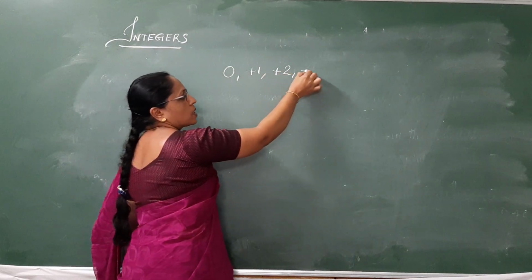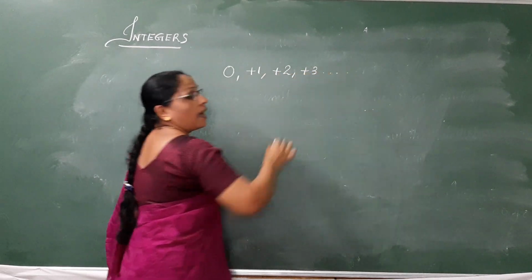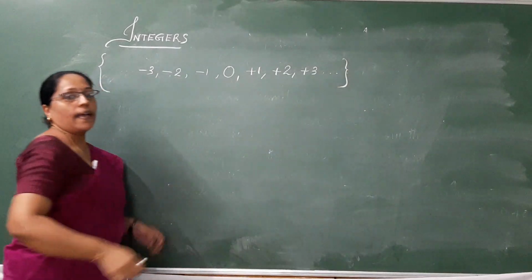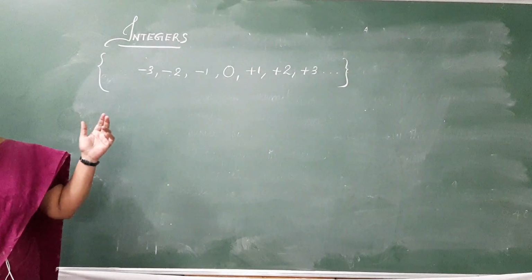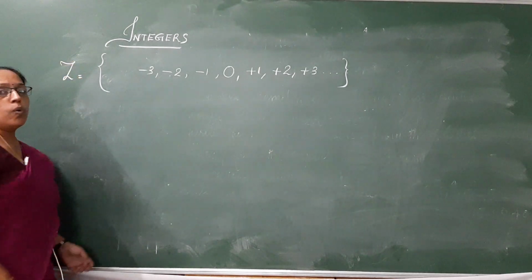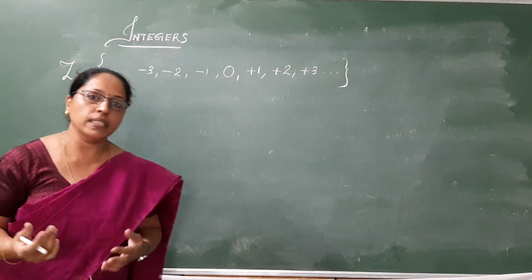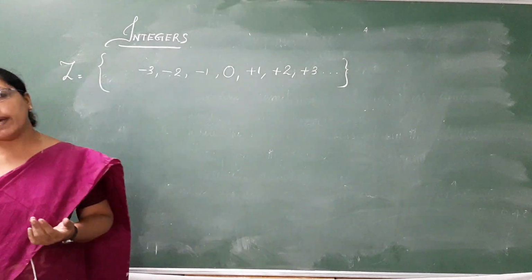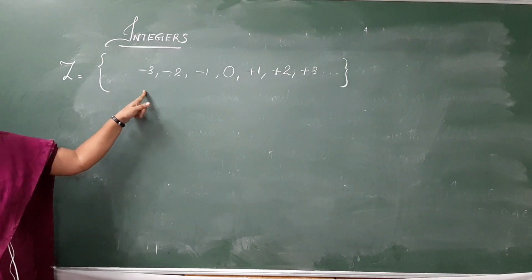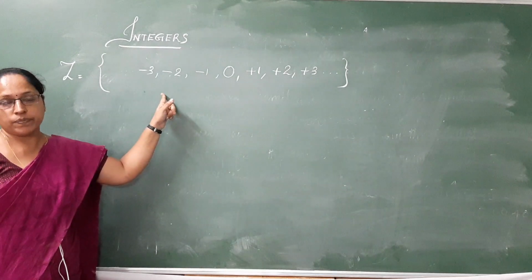positive 2, positive 3, etc. and left of 0 negative integers, negative 1, negative 2, negative 3, etc. And this set of integers is denoted by a letter Z. So what all examples I have explained earlier, in which positive aspects can be connected to positive integers and negative aspects can be connected to negative integers.